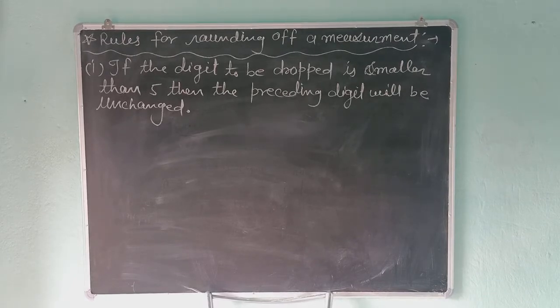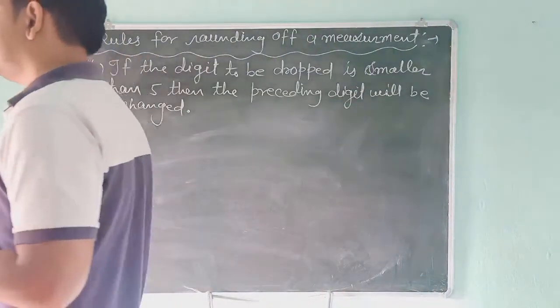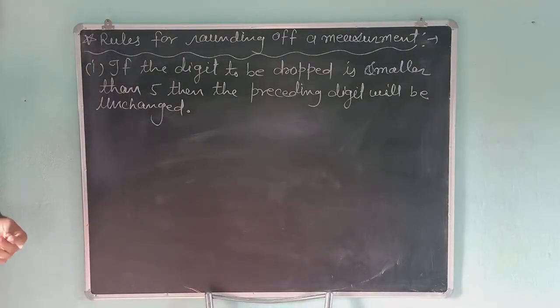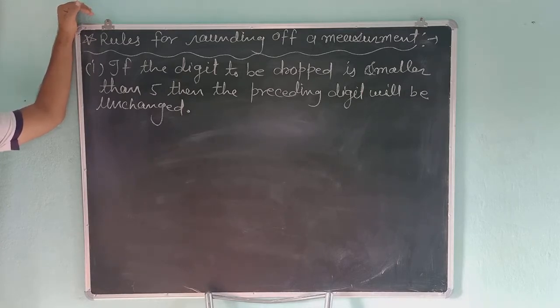Rounding off means, suppose whenever we go to a shop and purchase something, we give the shopkeeper 100 rupees, and suppose he gives us back a total of 12.25 rupees. So students, what will you do? We will round off the 0.25 and take 12 rupees only.